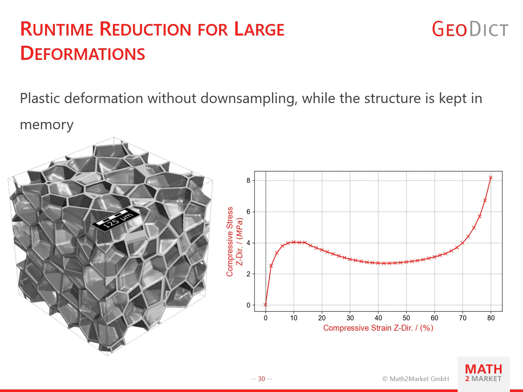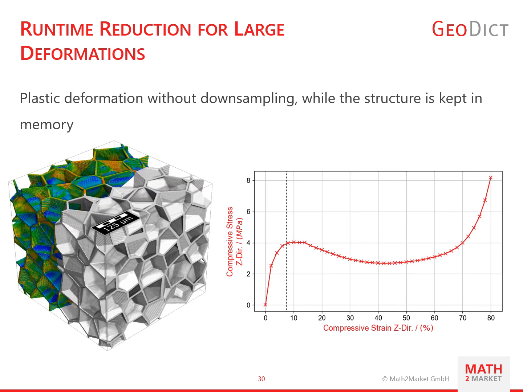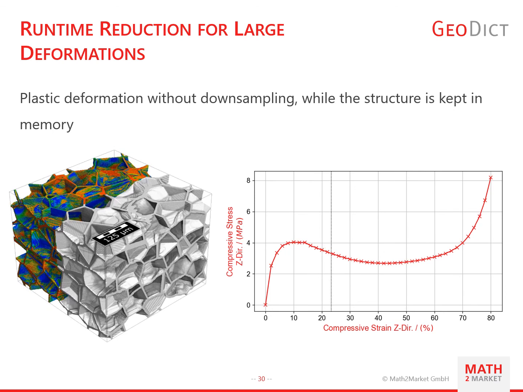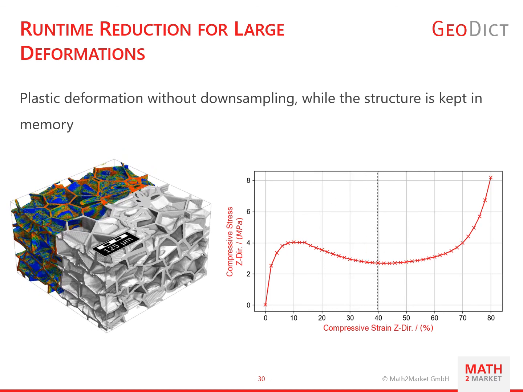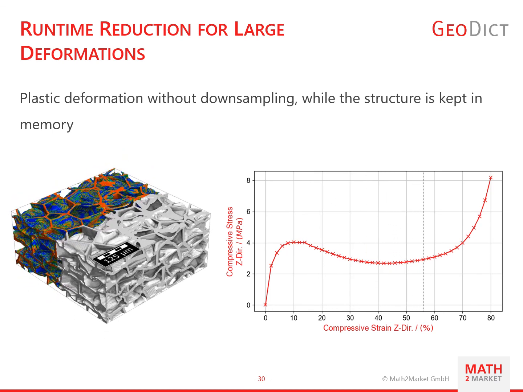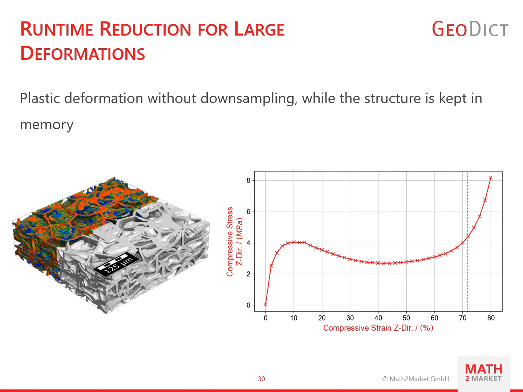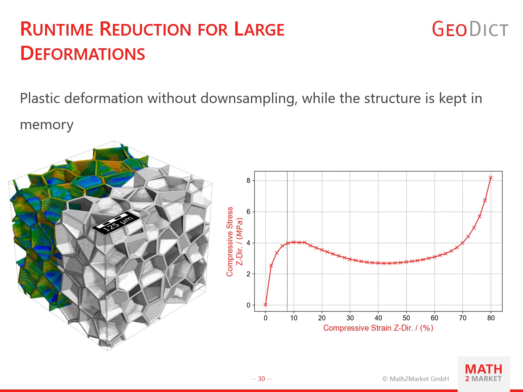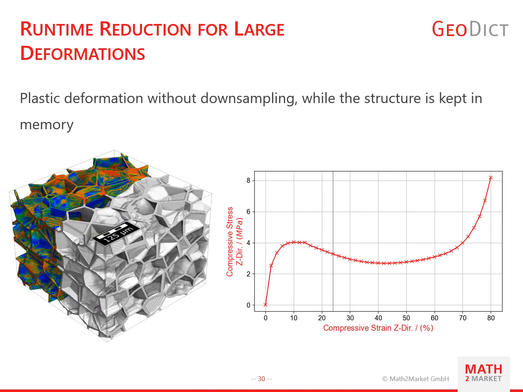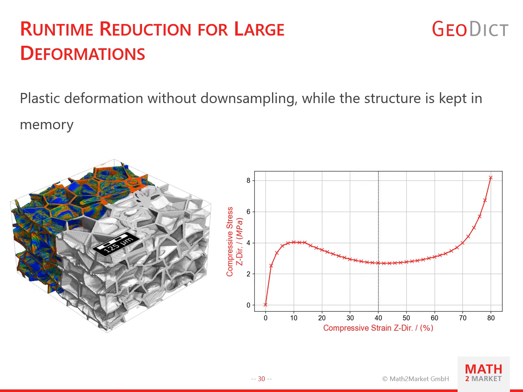Finally, we will have a look at the compression of the foam. In this example, no downsampling was used. You can see that after a linear elastic increase, the cell walls start to bend and buckle. That leads to a lower stiffness as the cells lose their stability. Then the cells start to collapse, and as soon as a certain amount of cells is crushed, the stresses increase rapidly.